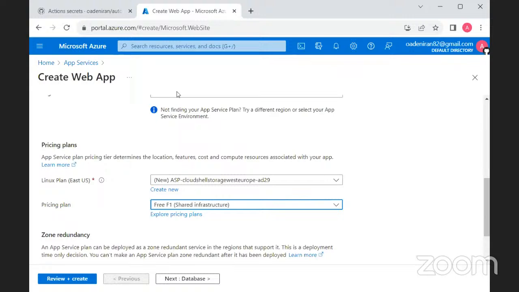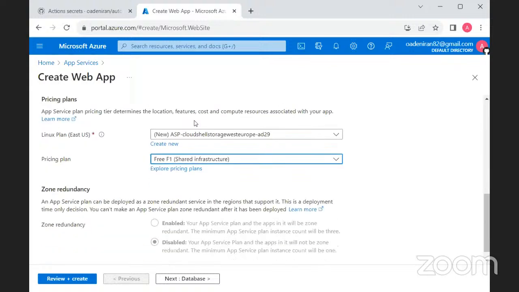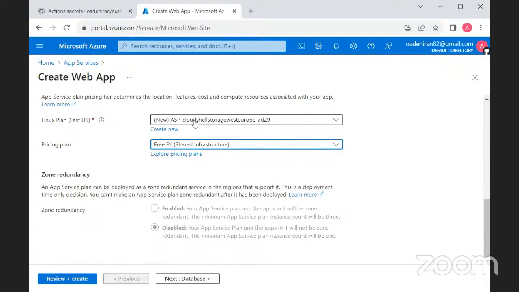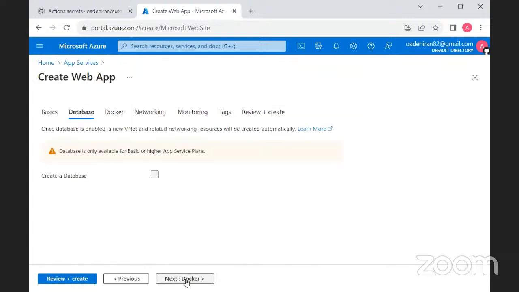So what we are trying to do now is first create an app service. Then that app service is what we are going to add to the GitHub page, and that GitHub page is what we are going to be automating. So it will be an automatic deployment. So the next is database, next is Docker.